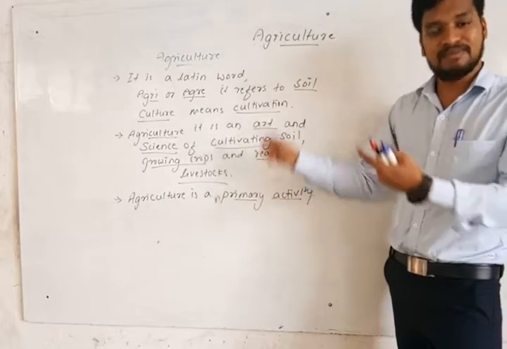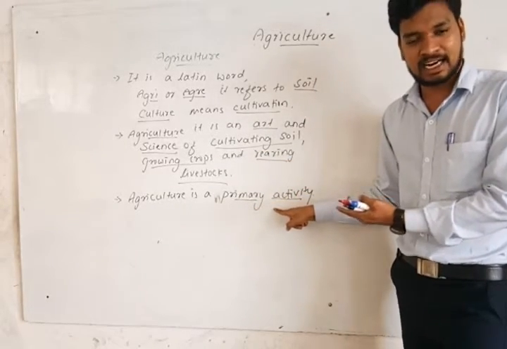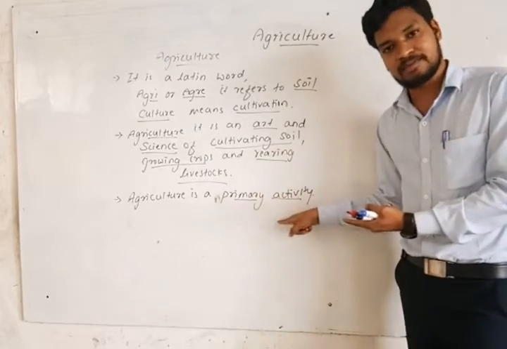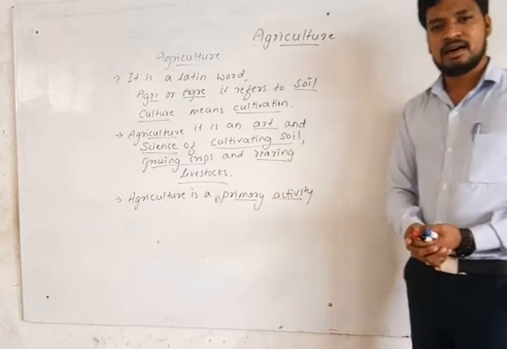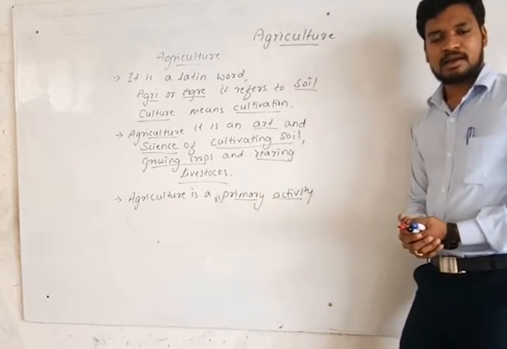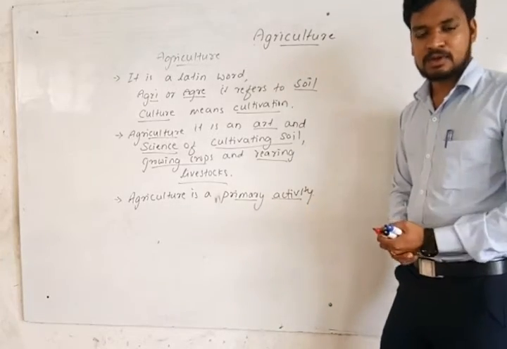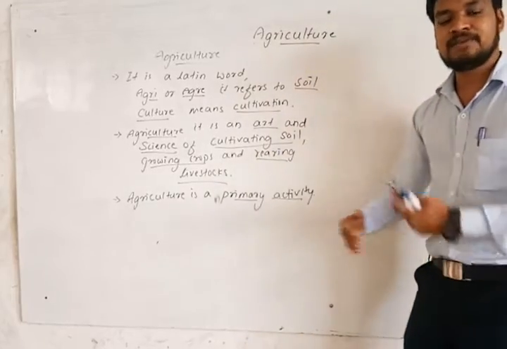But now, along with that, many people still depend on it. They are leading their life because of agriculture. Along with that, it has become a primary economic activity. Economic is nothing but money. So now, to get an income, a profit, to have a trading activity, agriculture is used in a different way.